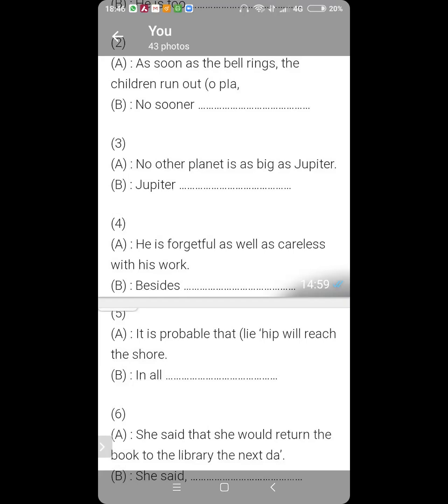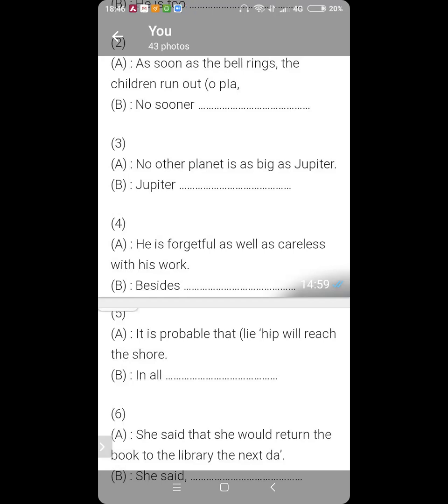No other planet is as big as Jupiter. Jupiter is the biggest planet. What other way can be used, Ansh? How else can you phrase it?